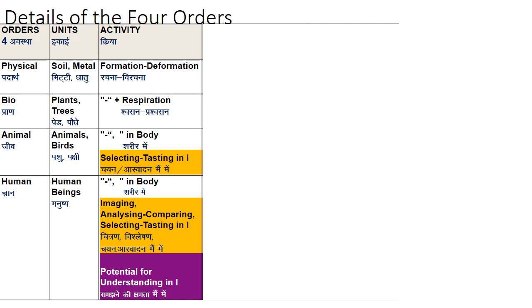Then what is the activity of bio order? So there we have formation and deformation. So we have death and life. So that is formation and deformation. And along with that, the additional activity done by bio order is respiration. Okay, they respire. Until they live, they respire. Okay. So activity of animal order, it is formation and deformation.